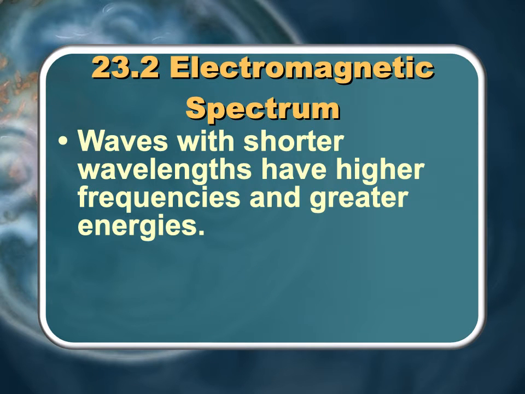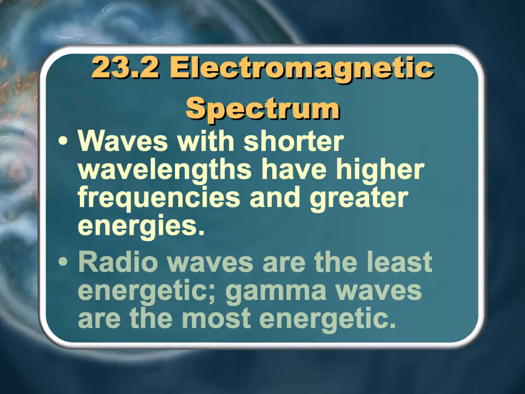Now this is important. This relationship is very important. Waves with shorter wavelengths have higher frequencies, and there's an equation relationship, which I don't think we're going to get into, that relates this, but wavelength and frequency are inversely related to each other. So the shorter the wavelength, the higher the frequency, and the higher the frequency, the greater the energy. So more energy is higher frequency, but you have a shorter wavelength. Radio waves are the least energetic. Gamma waves are the most energetic.